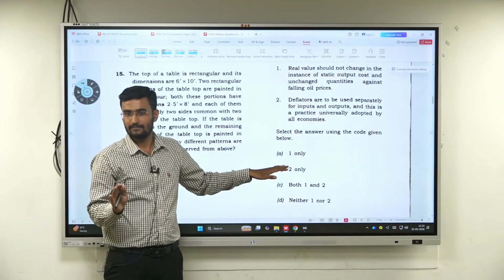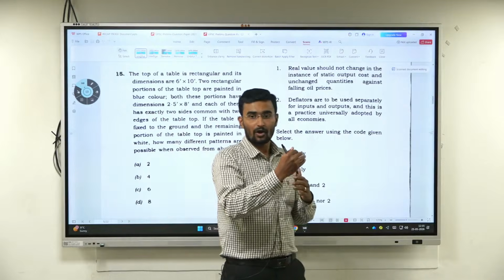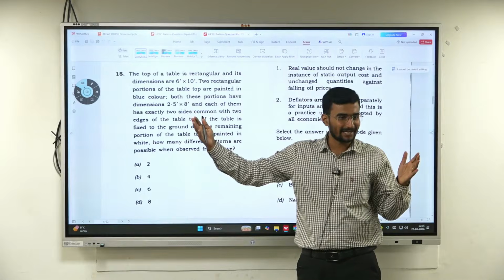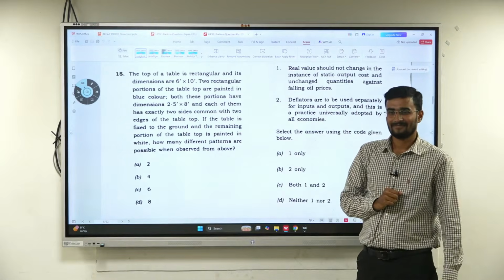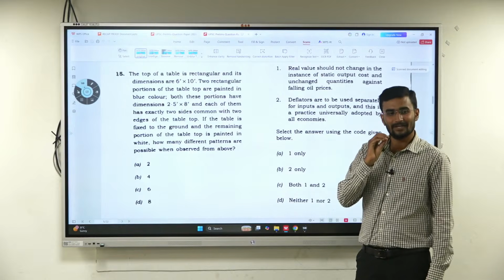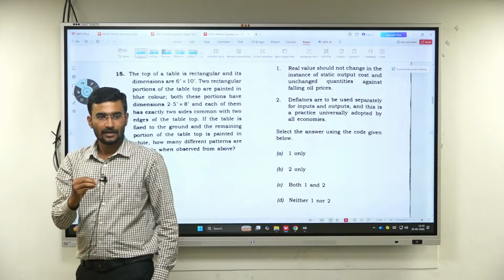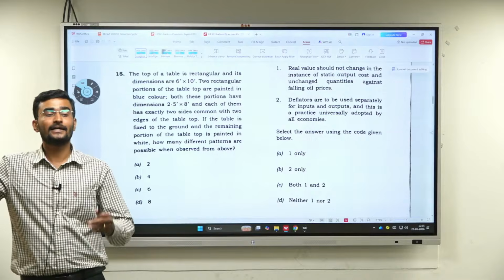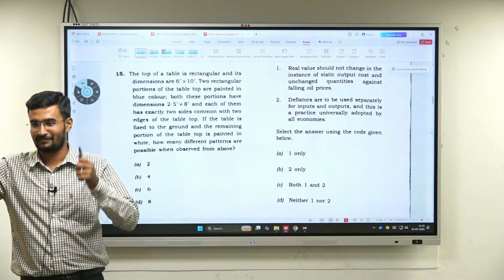Easier. In a simpler manner, I can say that now CSAT has become GS1, or GS1 has become CSAT. More analytical content has been added in GS1, but CSAT is now very easy. Why has the toughness of CSAT reduced? Recently there was a debate in parliament saying that it is discriminating against the South Indian states.